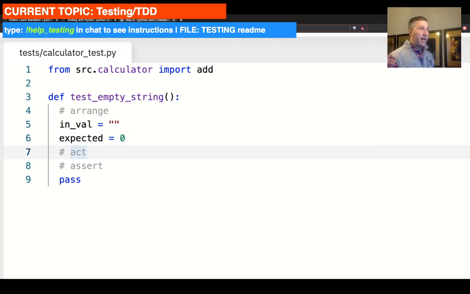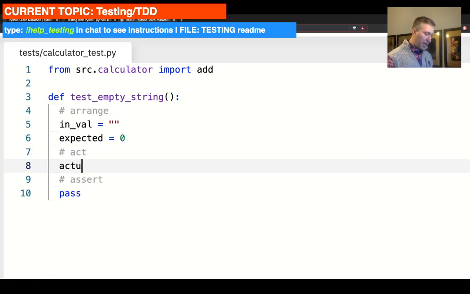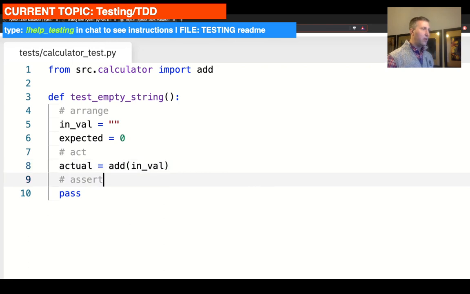Then act. Act is actually calling the add function to get a result. So we're going to create actual, and set it to add in val. Okay, so we did that. There's nothing particularly magical in here, it's plain Python. The next thing we're going to do is dump this pass.